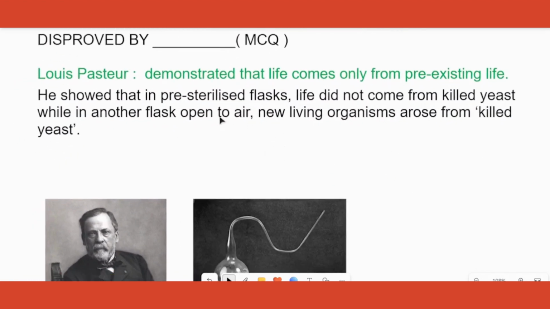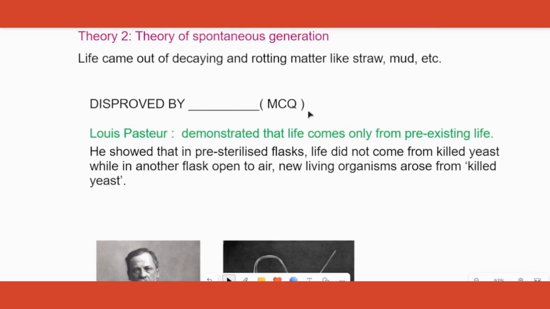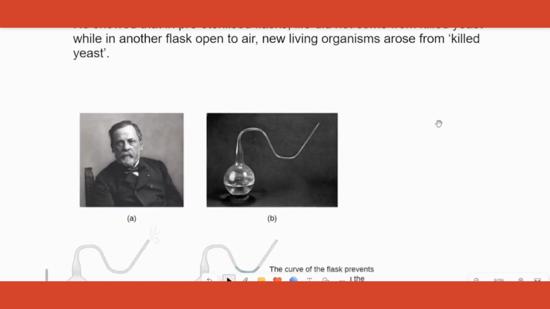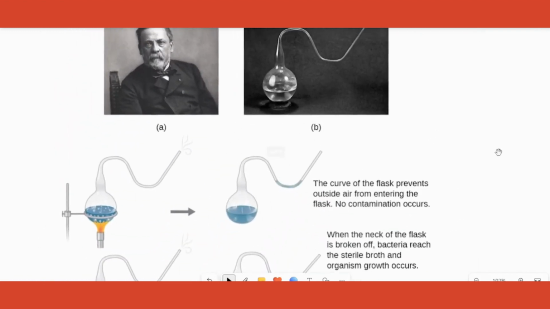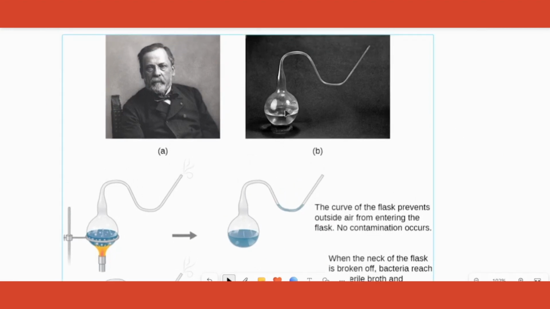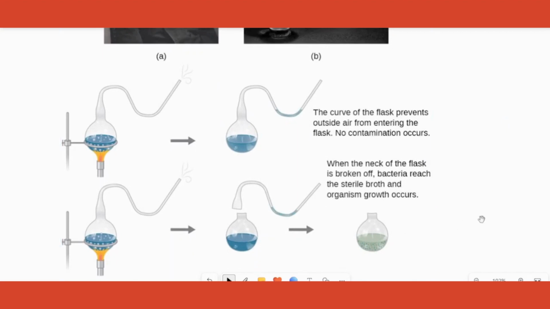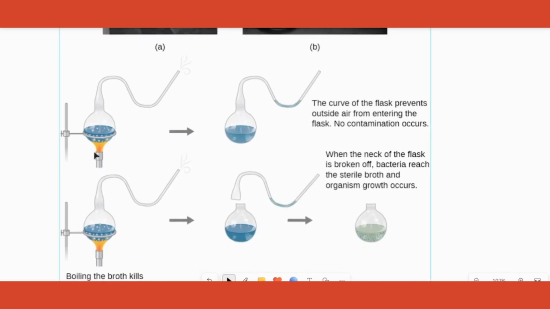What did he say? He used certain methods to disprove this theory. Okay, he disproved the theory of spontaneous generation. 1 mark question: how did he do it? He used a flask called a swan-necked flask. You can see the flask shown here, and this is Mr. Louis Pasteur. See, what he did was, he collected some broth in a swan-necked flask.